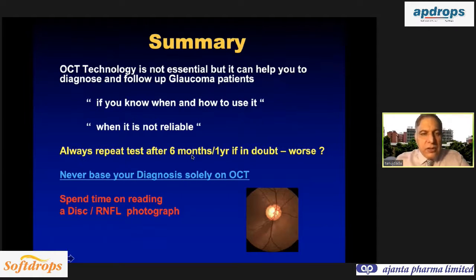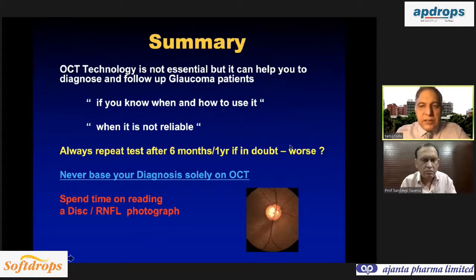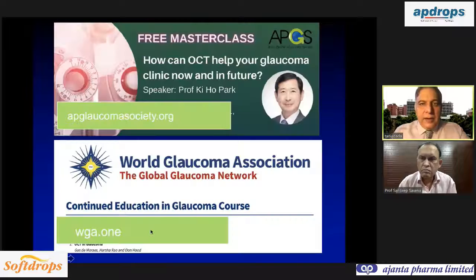And if you're not sure, don't worry, just repeat the test after 6 months to 1 year and check whether it is worsening or not. And never base your diagnosis solely on the OCT. Spend time on reading the disc photograph and the retinal nerve fiber layer photograph. So I'll conclude here, and these are two resources for OCT. One is this masterclass by Professor Kyoung Park at the Asia Pacific Glaucoma website, and this is an educational course from the World Glaucoma Association, which also has a module on OCT in glaucoma.